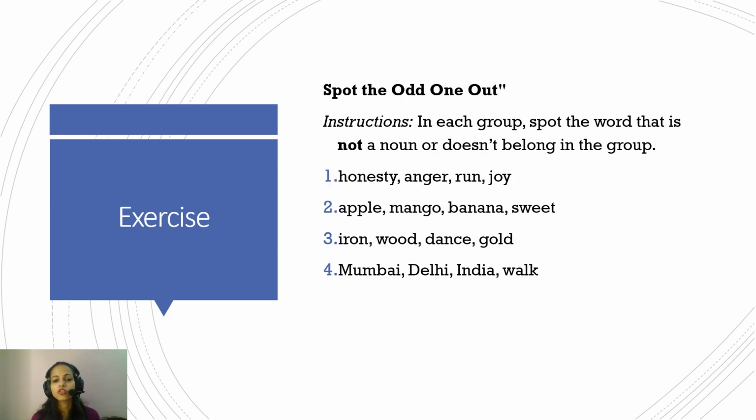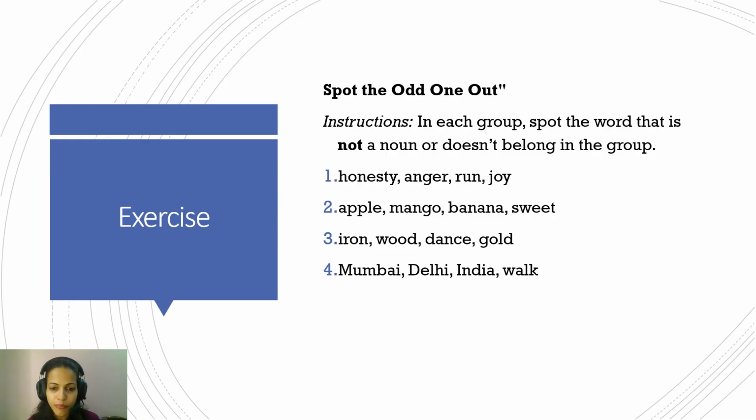Another exercise. You have to spot the one that does not belong to the rest. For example, honesty, anger, run, joy. Honesty, anger, and joy are all abstract nouns, and the word run is not one of them. So run is the odd one out.